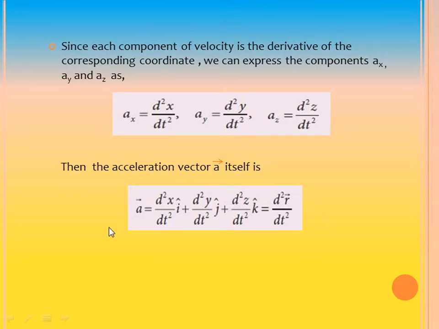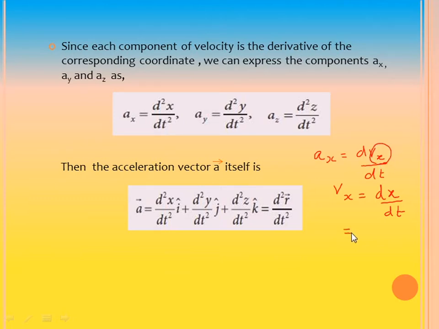Let me explain once again to make you clear. Students, if it is ax, we can write it as dvx by dt. But what is vx? vx is equal to dx by dt, no? So we substitute here.